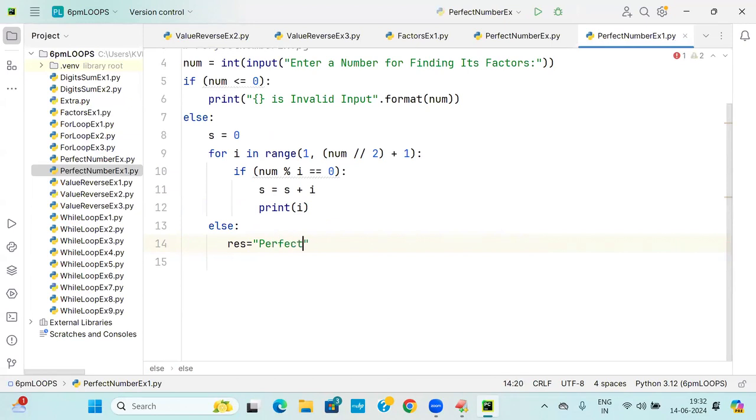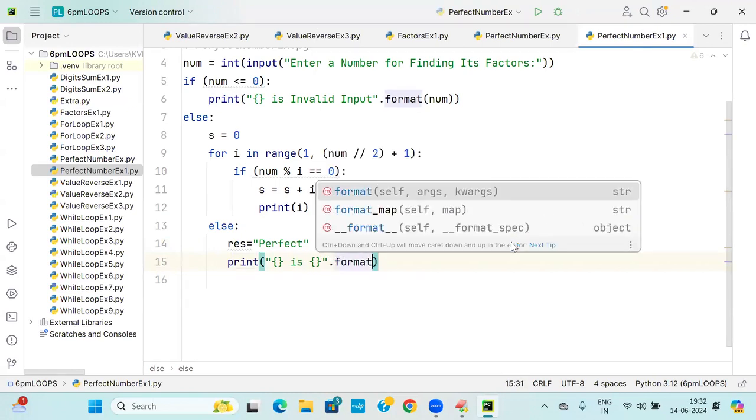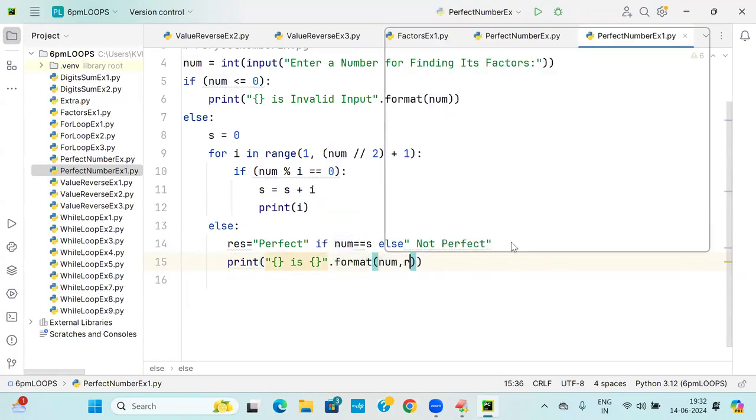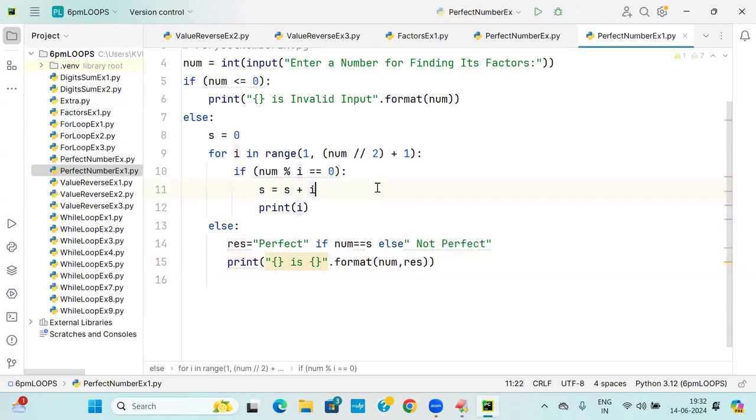Perfect. When is it perfect? If NUM is equal to, yes, else you say what? Not perfect. Print of what now? Is like this: format of NUM comma RES.